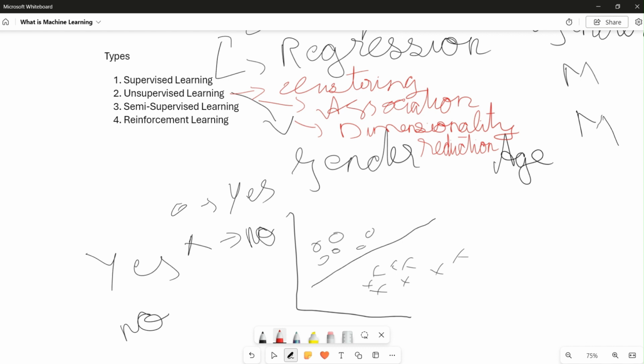So this is what unsupervised learning is. And the third is semi-supervised learning. Semi-supervised learning is a combination of both supervised and unsupervised learning. In this type of learning, a small amount of labeled data will be used for the supervised learning portion, and then a huge amount of unlabeled data will be used for unsupervised learning.